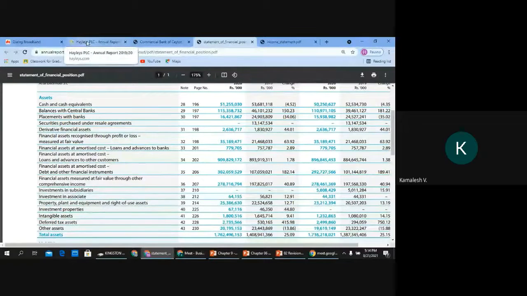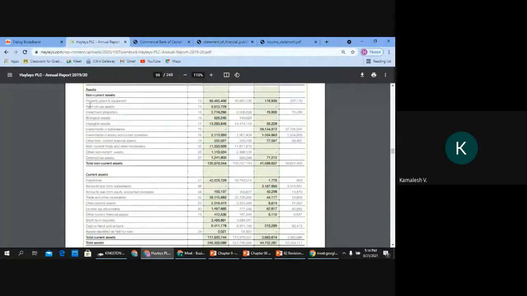Okay, just go through the few items. Okay, and why Haley's is presenting it like this? You can go through. If you want, I can zoom it a bit. Do you want me to zoom it? Why I want to keep it like that is to see the entire thing, so that's why.